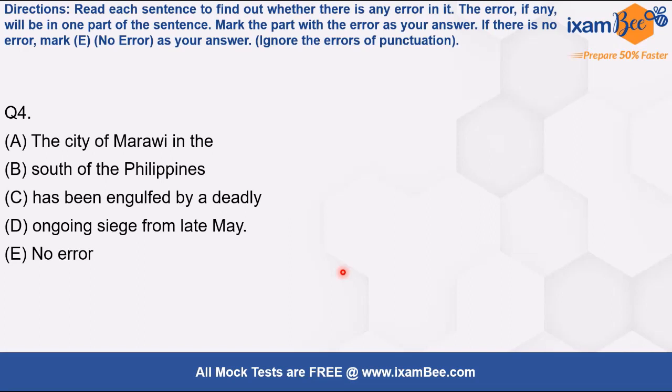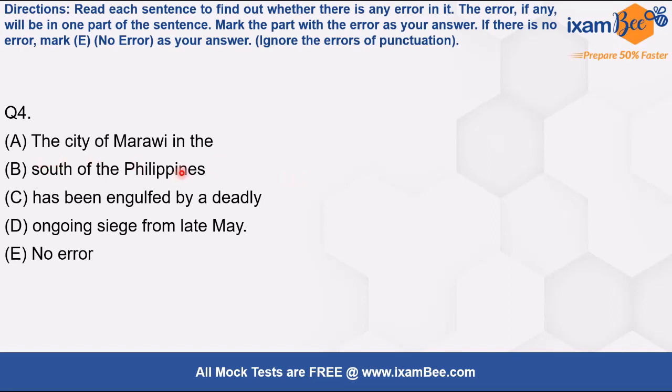Mostly we have been seeing the conventional pattern like this, where a sentence is divided in parts and error lies in one part, right? Now you can expect variations. I have made a video on this, that what kind of questions or what kind of variations can be seen in error detection questions. You may watch that video to know all the patterns that have come in the exam, right? So for now, let's solve this one.